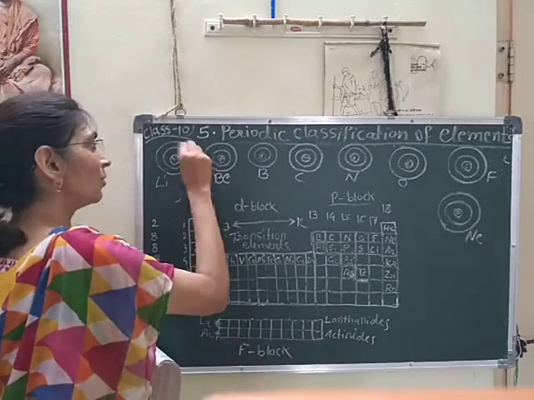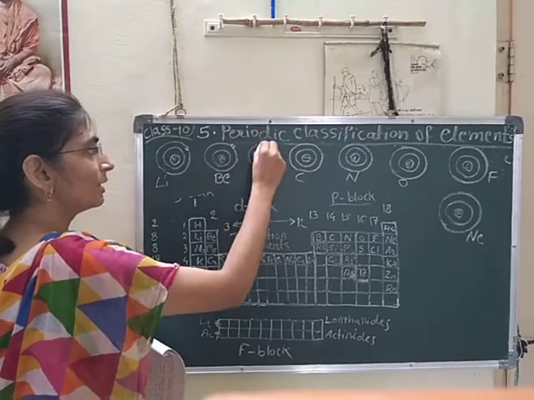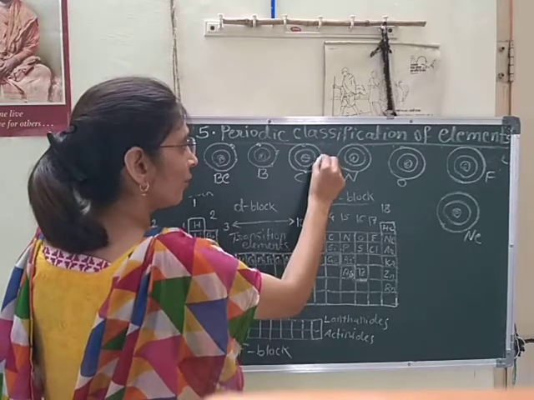Here for lithium, there is only one electron in the outermost shell. For beryllium 2, for boron 3, for carbon 4 electrons.